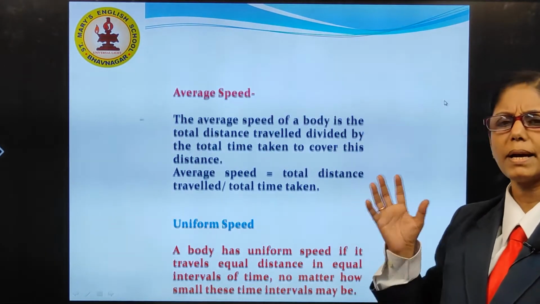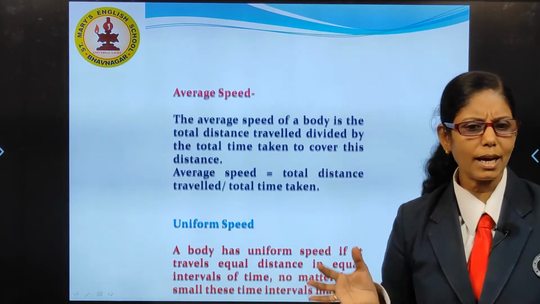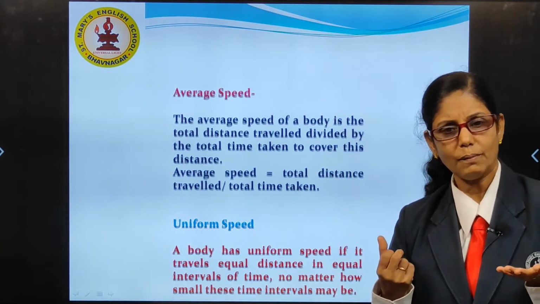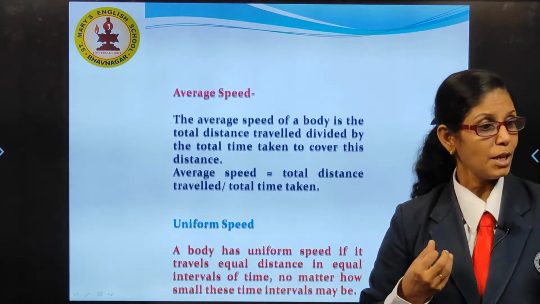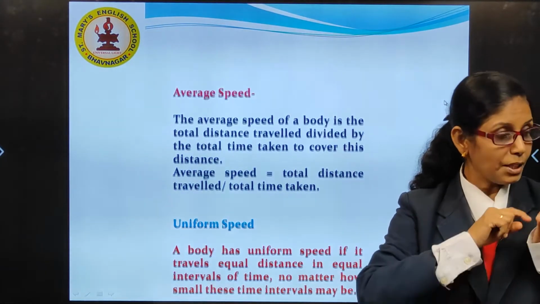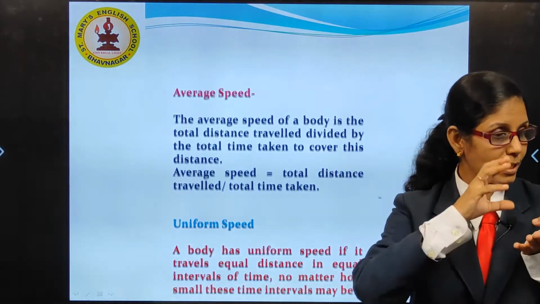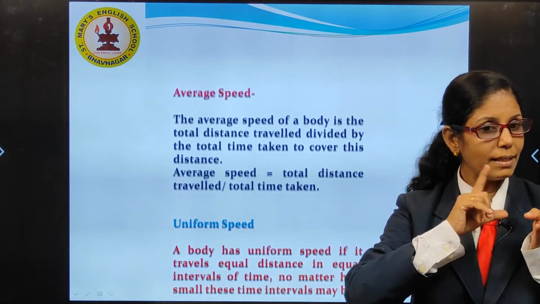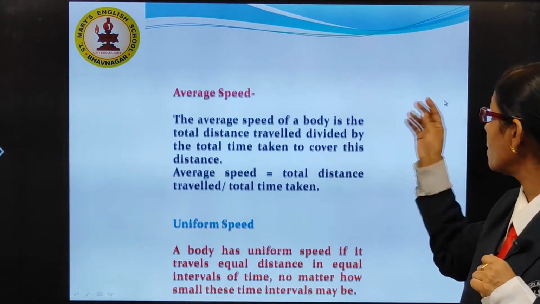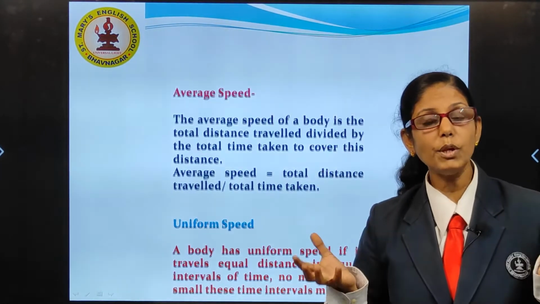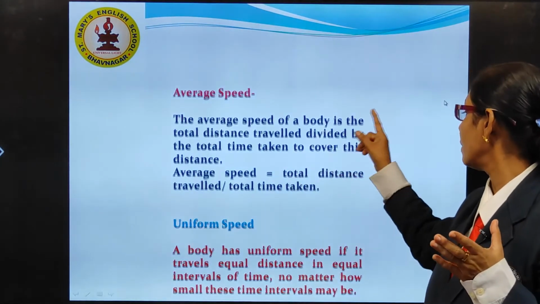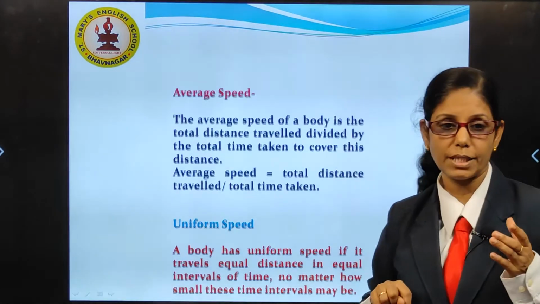What do you understand by average? You all are calculating the average of your marks after every exam. Yes or no? How will you calculate it? You will first write down the marks of all the subjects. Then you will add them. What is the total marks you are getting? Divided by the number of subjects. So, when it comes to average speed, how will you do it? Total distance travelled divided by total time taken.